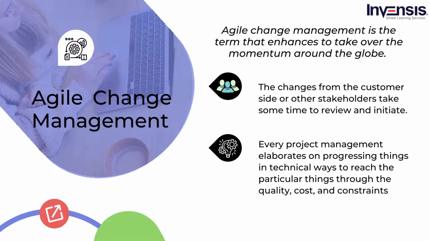Hence, this was the reason for adopting Agile projects for the change management and considering each phase like development, designing, and testing the cycles over the change management. On the other hand, every project management elaborates on progressing things in technical ways to reach the particular things through the quality, cost, and constraints. The popularity of Agile increases the iterative segments broken through some tackles. The Agile project will have to keep the change management to support the adoption and usage necessary for accurate results achievement. And therefore, the importance of change management over Agile was much needed throughout the project lifecycle.